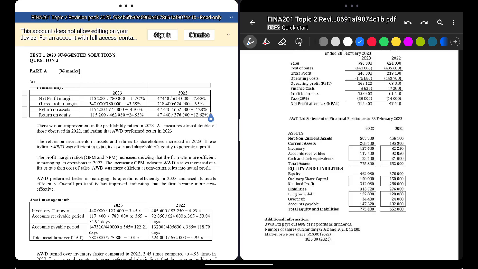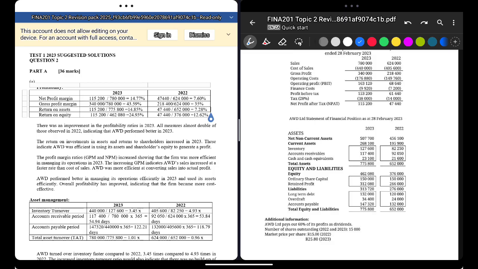Your gross profit margin: gross profit is sales minus cost of sales. You must only think in that direction. Gross profit margin shows the percentage of what is left over per rand of sales after you paid for your cost of sales, or after you paid for your goods. In a simpler way, it's how much of sales you have left after your cost of sales.